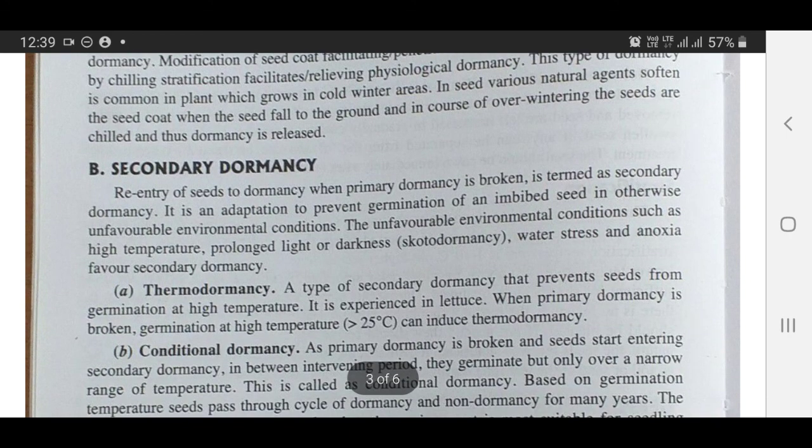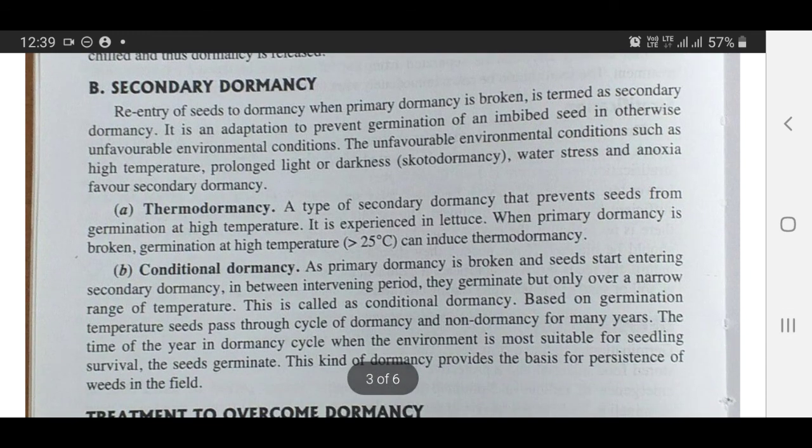Now we come to secondary dormancy. Re-entry of seeds to dormancy when primary dormancy is broken is termed secondary dormancy. It is an adaptation to prevent germination of an imbibed seed in otherwise unfavorable environmental conditions. Unfavorable environmental conditions such as high temperatures, prolonged light or darkness (scotodormancy), water stress and anoxia favor secondary dormancy.